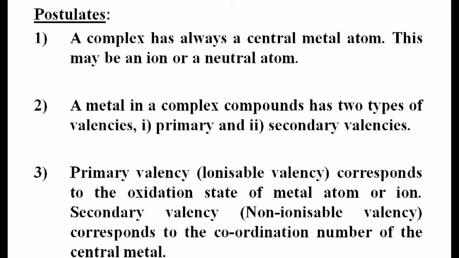And the second one is a metal. A metal in a complex compound has two types of valencies. So students, in the complex compound, the metal has two types of valencies according to Werner's theory. Those are primary valency and secondary valency.